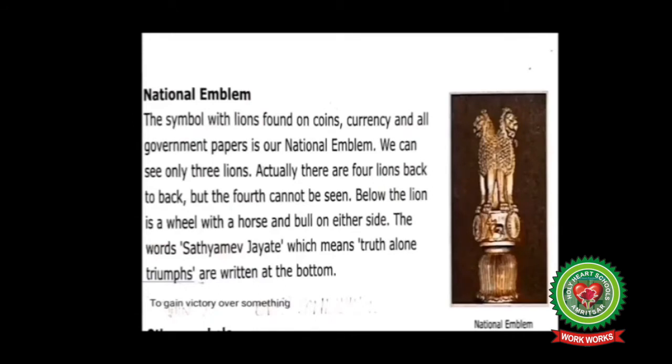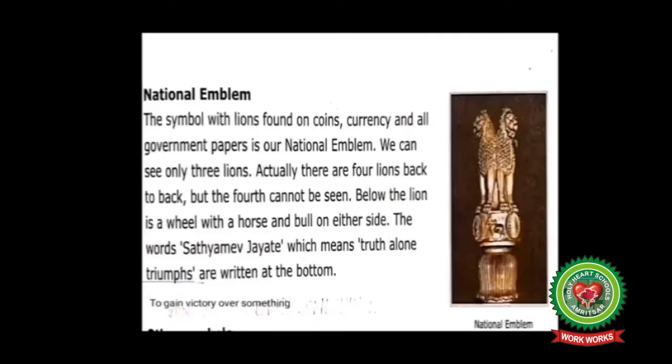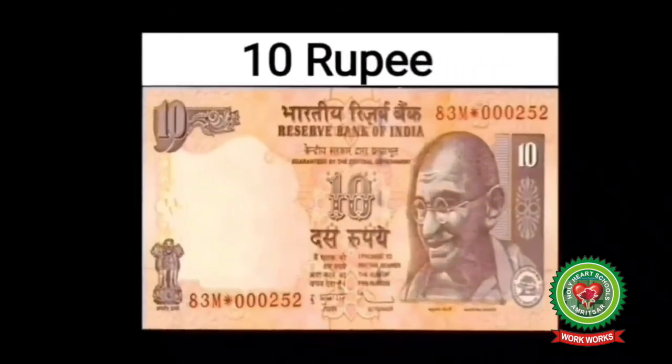Name the animals found at the base of our national emblem. The animals found at the base of our national emblem are horse and bull. Children, do you know where is the national emblem on the 10 rupee note? See, the national emblem is at the bottom on the left side of the 10 rupee note.